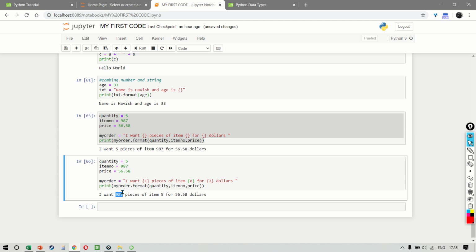Now it gives me the item number before, and then we get the 0, which is the quantity that comes later. Now this can be very handy when you have a very large number of variables with you. Like in this case, it is not required because we only have 3 variables, but imagine you had a lot of variables with you. In that case, this might have been very, very useful.